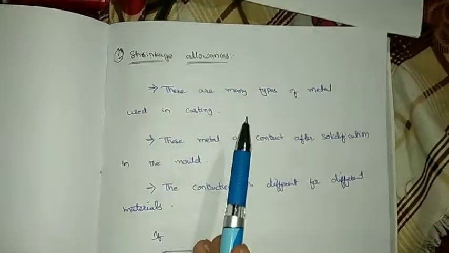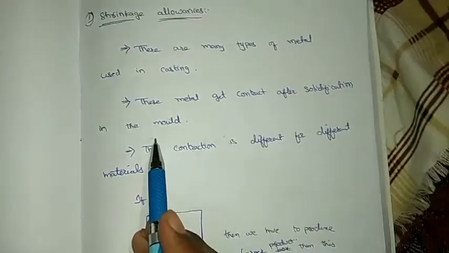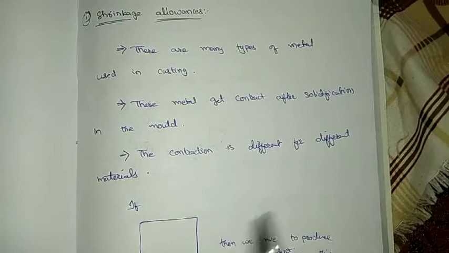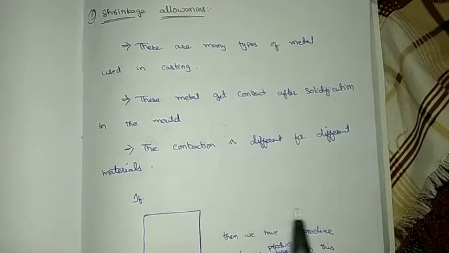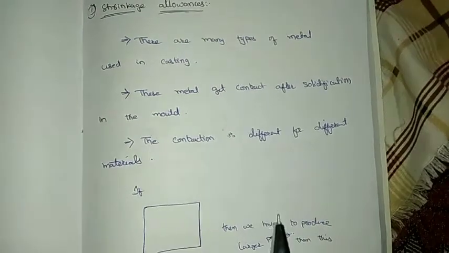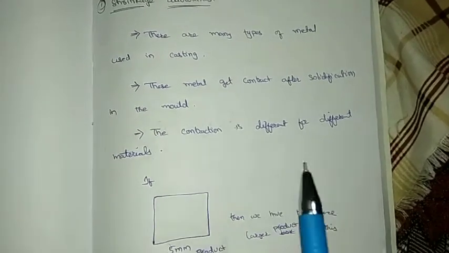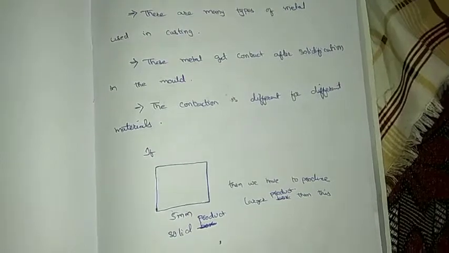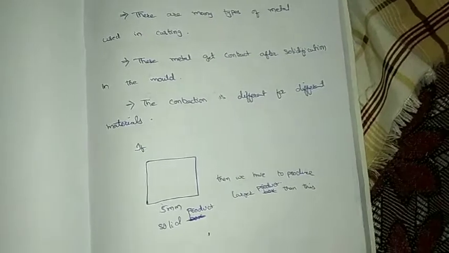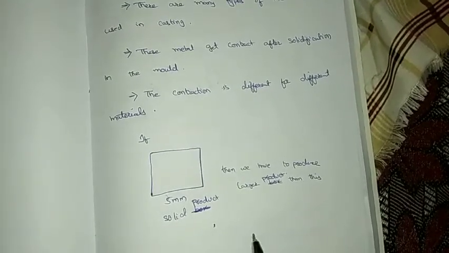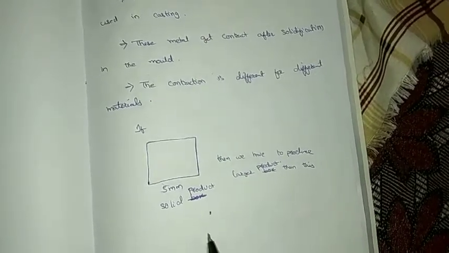Let us see shrinkage allowance. There are many types of metals used in casting. These metals contract after solidification in the mold. This solidification is done at room temperature. The contraction is different for different materials. Let us see one example. If we have to produce a 5 mm solid product, then we have to produce a larger product than this. Why? Because we don't know after solidification what the actual size will be.